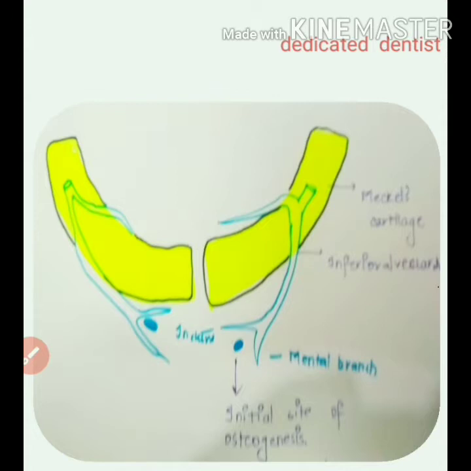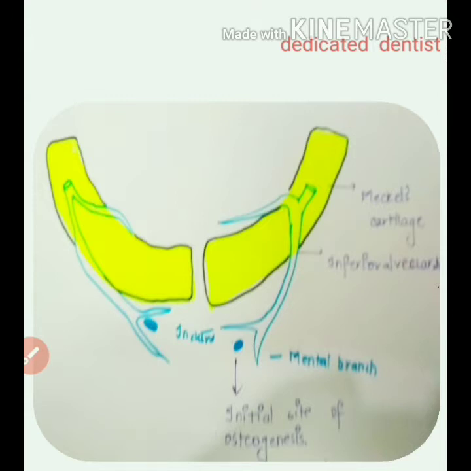This ossification then stops at the lingula, from where the Meckel's cartilage continues into the malleus and incus and the sphenomandibular ligament. There are two ways by which bone forms: endochondral and intramembranous. Now we'll just see the basic difference between the two. Endochondral bone formation is seen in three areas: condylar, coronoid, and mental. Here the cartilage changes into bone, whereas in intramembranous there is direct bone formation.